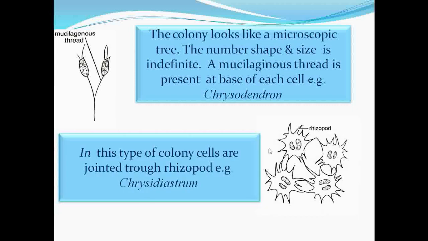The next one is the rhizopodial. Here the cell shows the presence of rhizopods, and all these colonies are connected with each other with these rhizopods. That's why this colony is called rhizopodial. For example, Chrysidiastrum. This is an example of the rhizopodial type under the colonial form.